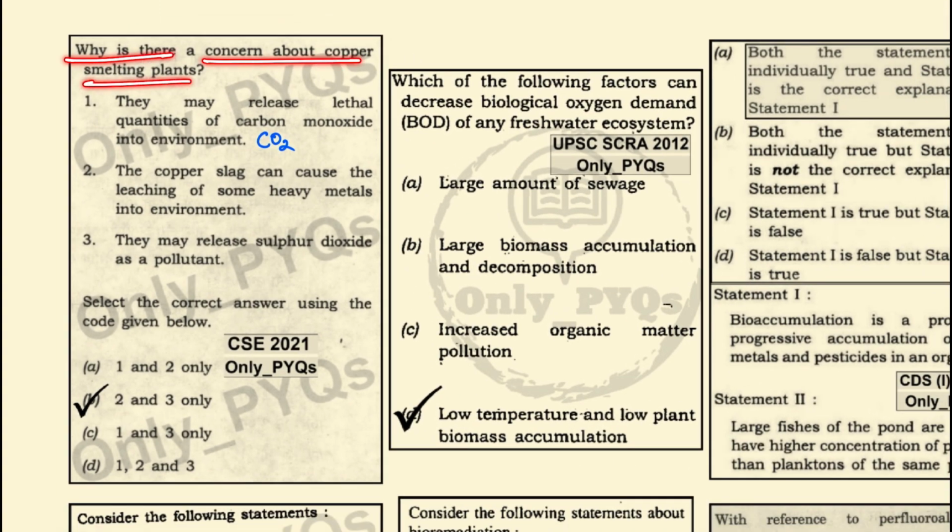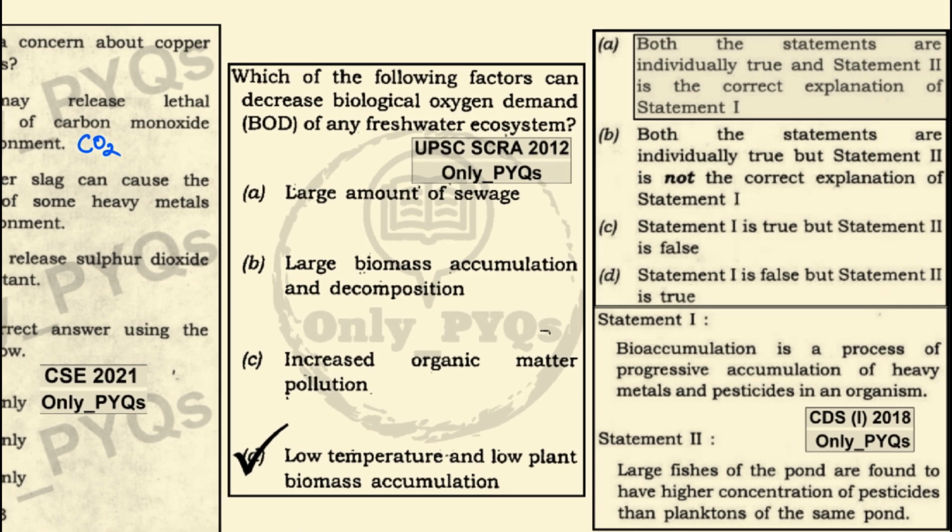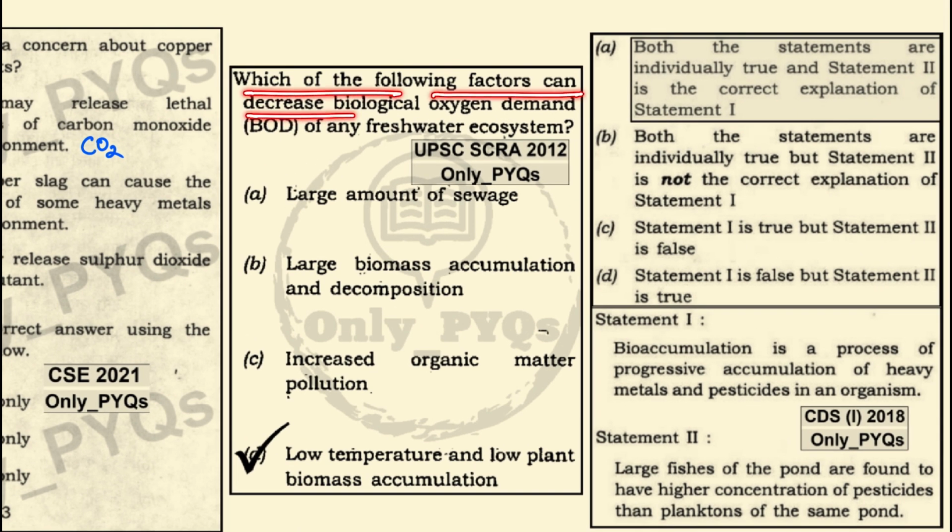Why is there a concern about the copper smelting plants? They may release a lethal quantity of carbon monoxide into the environment. This is a wrong statement, because it is not the carbon monoxide, rather it is the carbon dioxide. The copper slag can cause the leaching of the same heavy metals into the environment. Yes, this is correct. They may release sulfur dioxide as a pollutant. This is also correct. Hence, 2 and 3 becomes the correct answer.